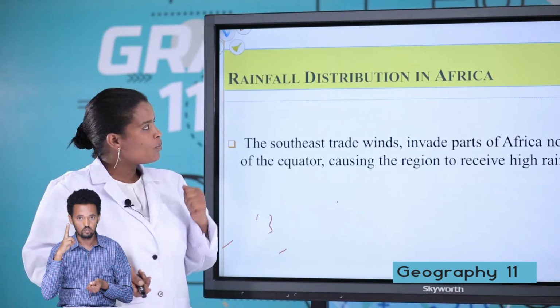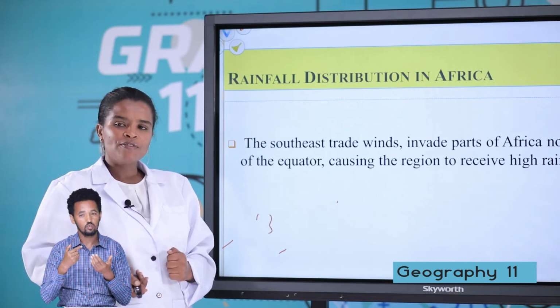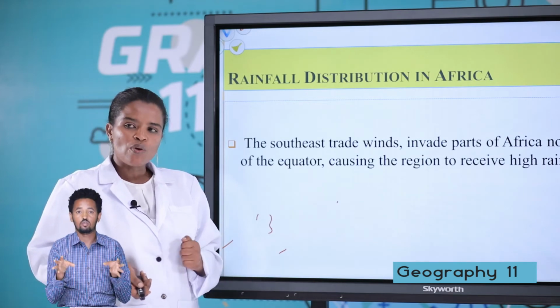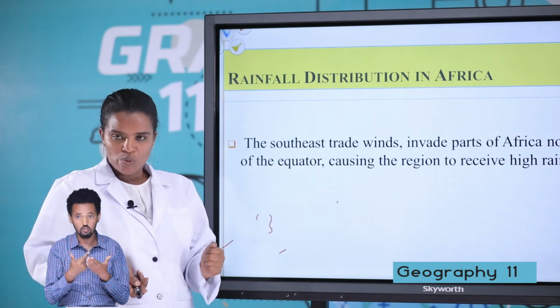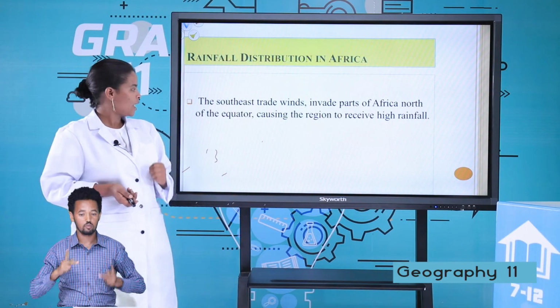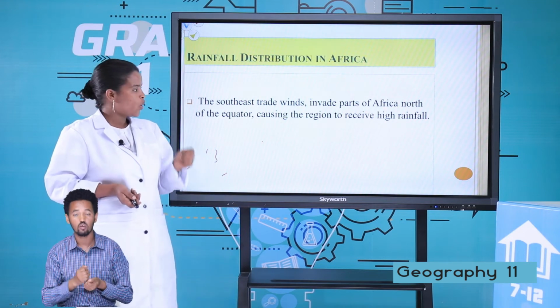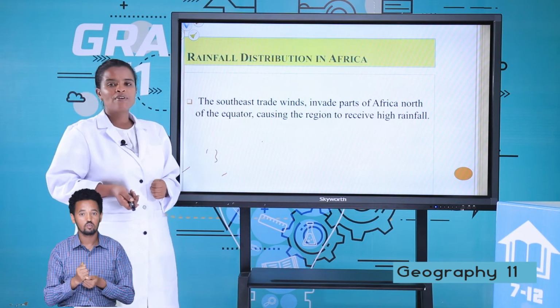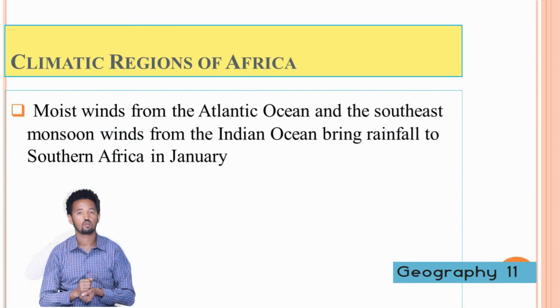So most of Africa receives rainfall because of these permanent winds. The southeast trade winds invade the part of Africa in the north of the equator, causing the region to receive high rainfall. Let us see climatic regions of Africa.